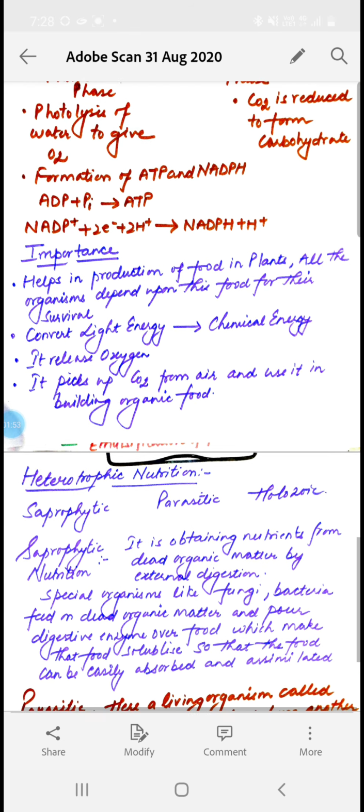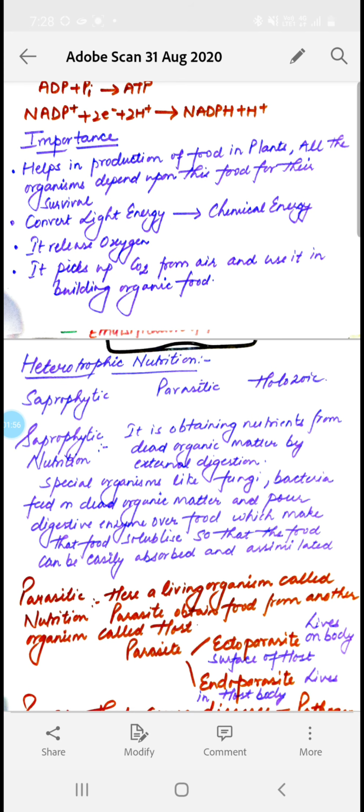Let's begin with the importance of photosynthesis. Photosynthesis is the process by which plants prepare their own food. So here I would like to mention that all living organisms directly or indirectly depend on the plants for their survival. Next importance is that plants, with the help of photosynthesis, can convert the solar energy, that is the light energy, into another form, that is the chemical energy.